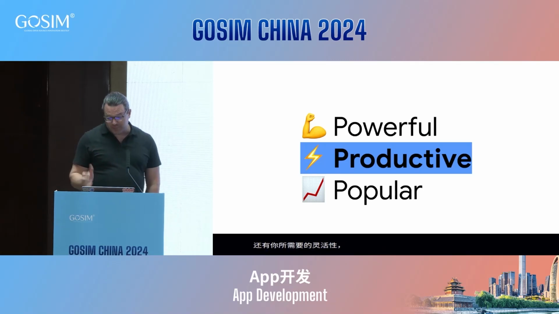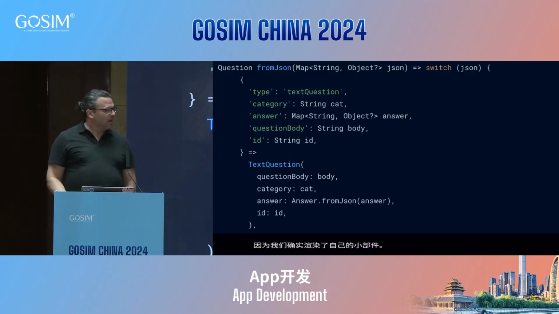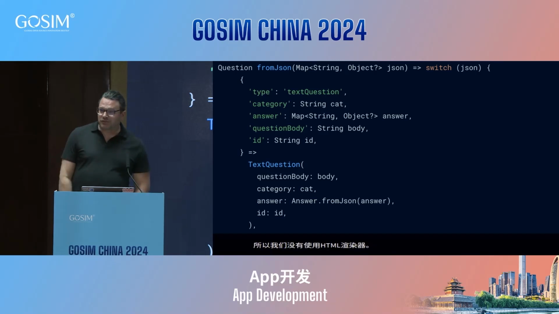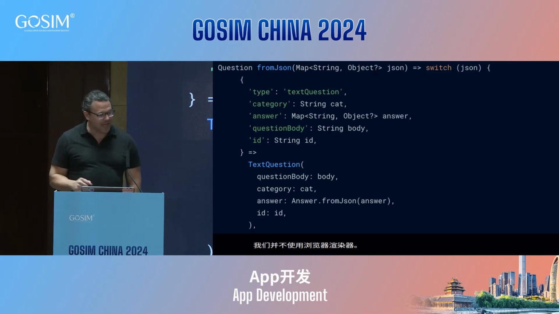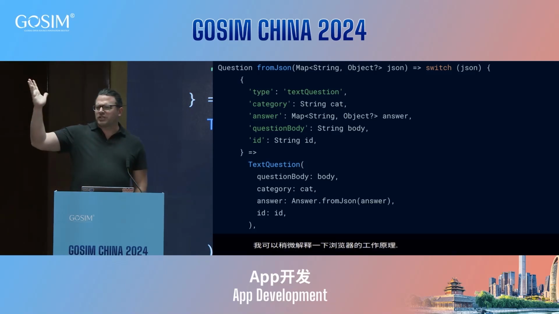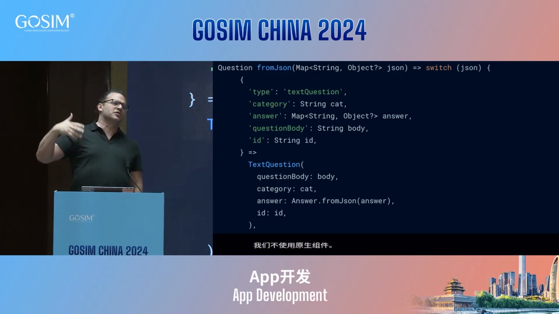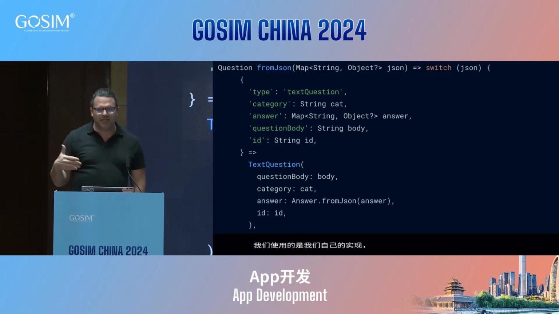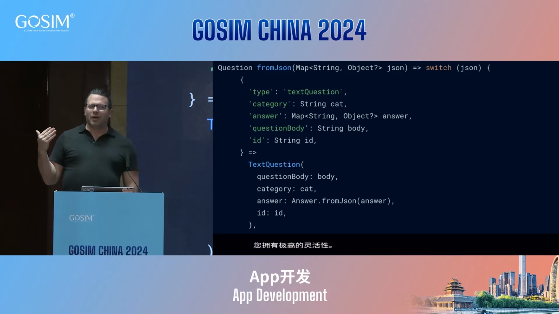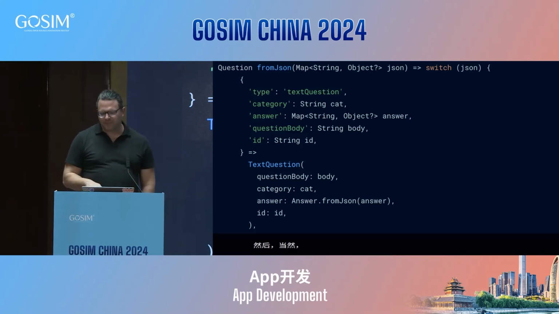I want to talk a little bit about productivity. First, we keep evolving the language, which is a really exciting thing to work on. I work with some of the language design folks in Seattle, so I get to see all the work we're doing. Everyone's familiar with a switch statement. You're used to switching over strings or numbers, right? Or maybe an enumeration. In this case, we're doing a switch statement, but we're switching over a piece of JSON, okay? And so look at the map here a second.